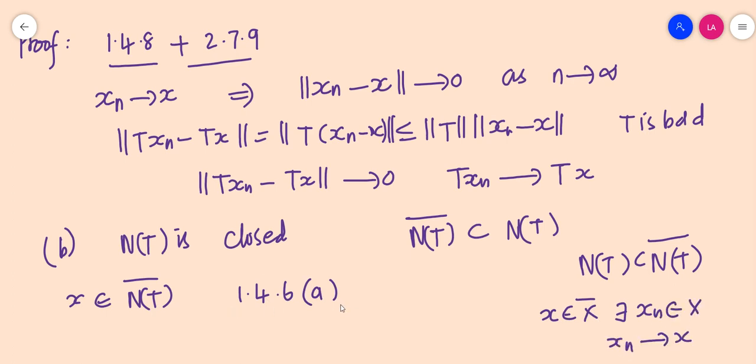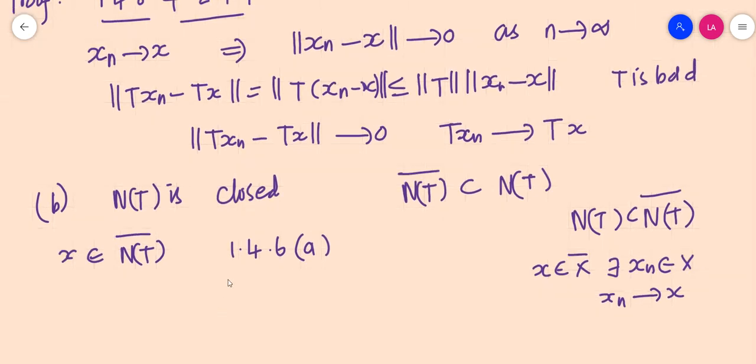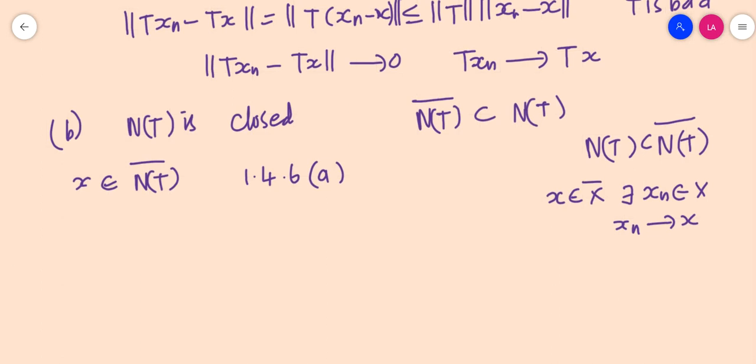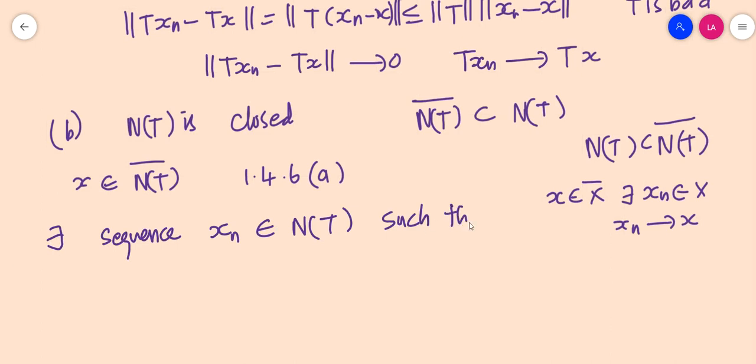This is what this theorem states. I think we have already discussed this. So x element of N of T closure implies there should exist a sequence xn belonging to N of T such that xn converges to x.